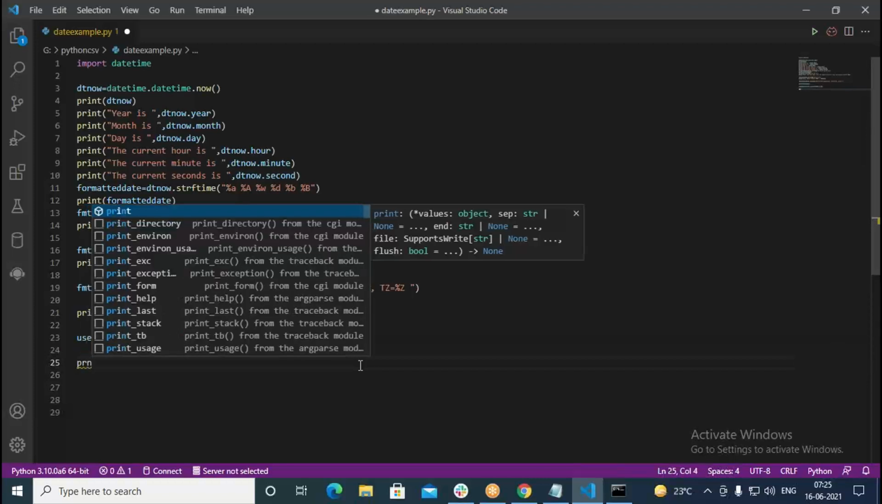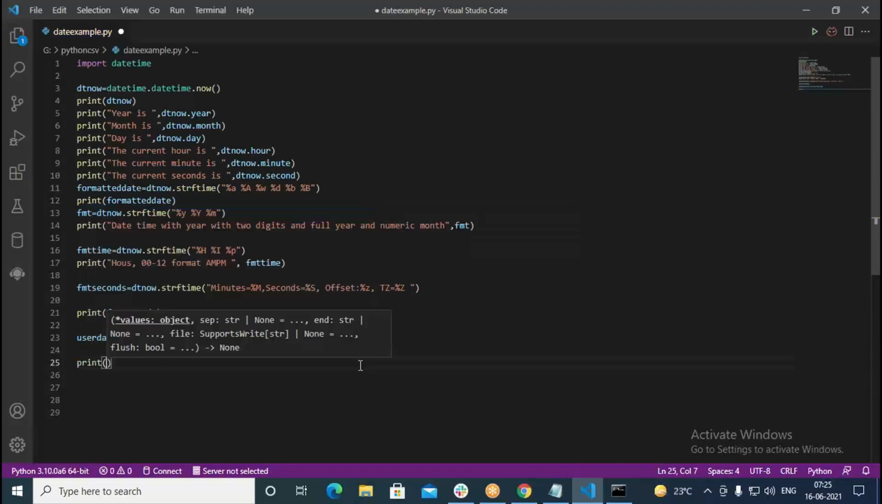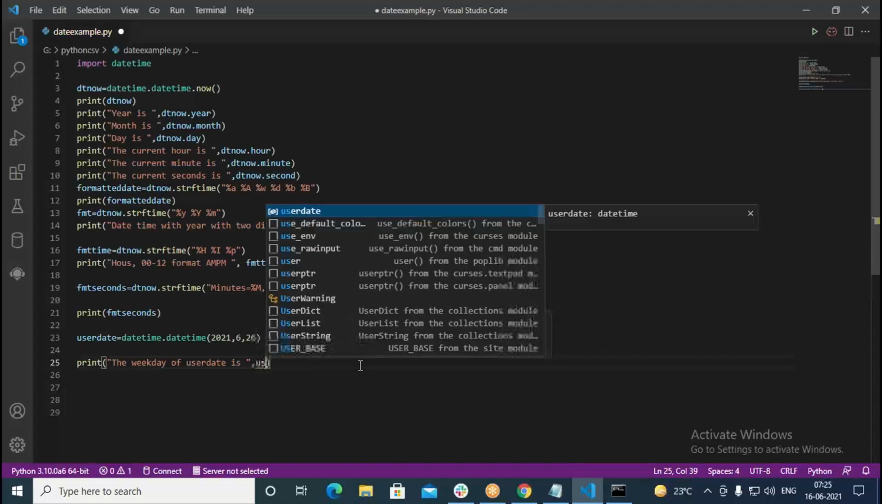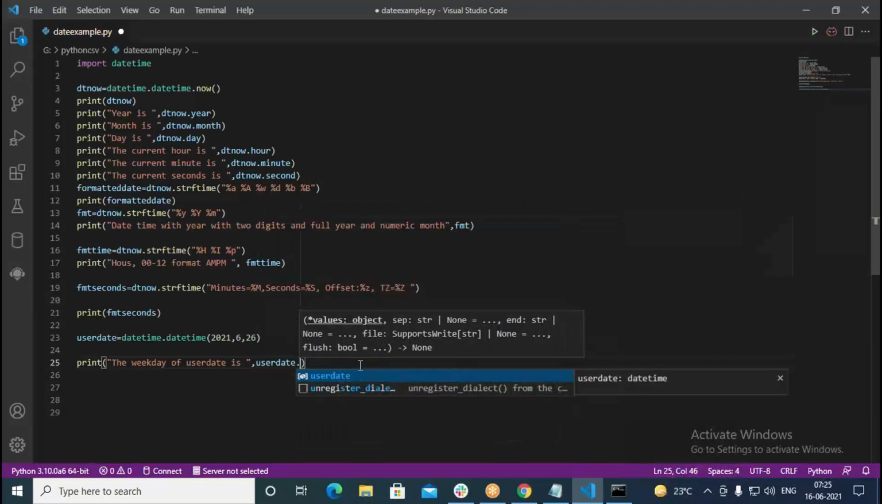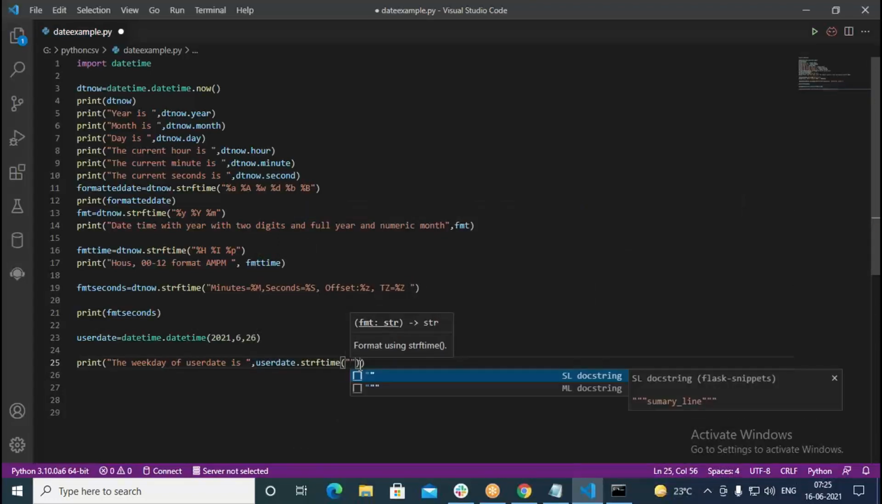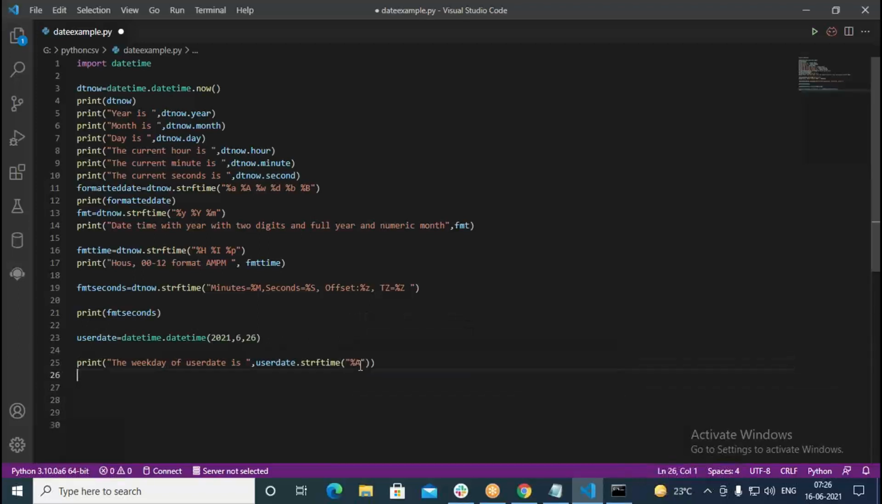Write print, you can go with print like this, and here write the weekday of user date is. Then here user date I have, followed by dot strftime. And in this I need to specify %A. So that can give you what weekday it is going to be.